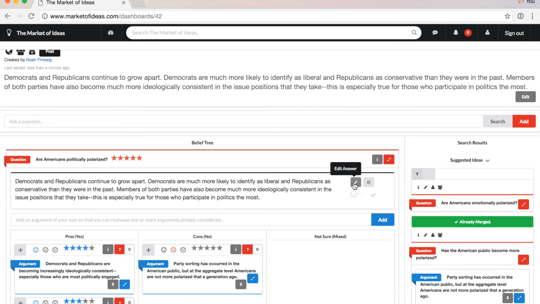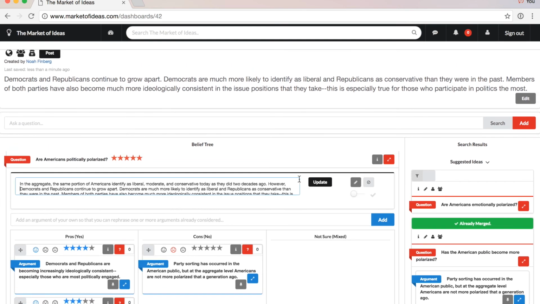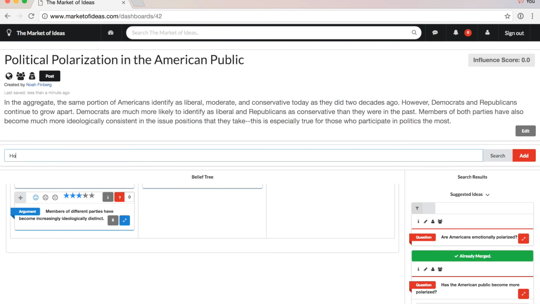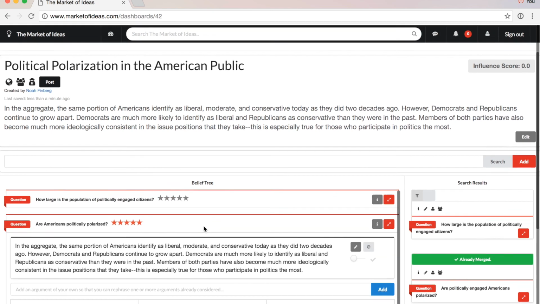Then I'll update my question answer and the belief summary so that they're also reflective of the idea that I just merged in. While I'm here, I'd like to consider more questions in my belief tree. Because in the first question I found the argument that politically active Americans are especially polarized persuasive, it's probably relevant to figure out how large this population is. I'll ask, what percentage of the American public is politically engaged?